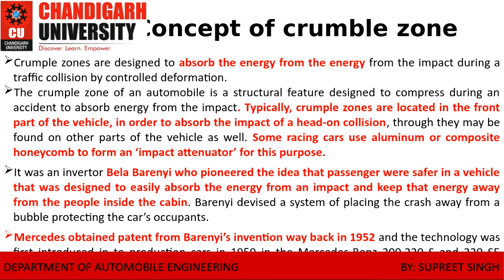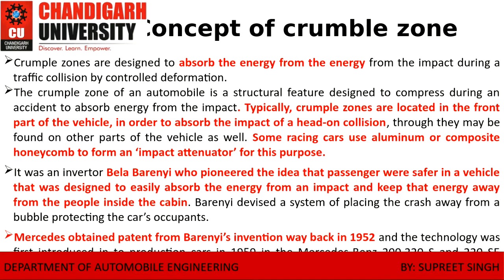So the crumple zone topic was being ignored in many universities, but we have taken it into account because it is also one of the important factors which should be studied. The crumple zone absorbs the energy. It is basically steel bars located in the front or in the rear of the engine. Nowadays we are using it at the side also.